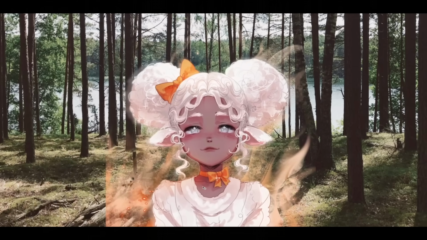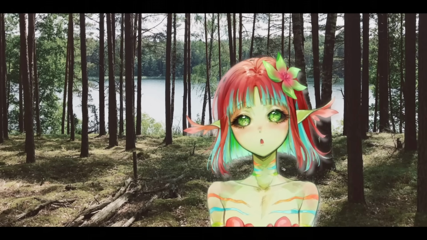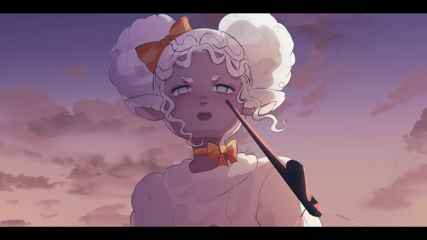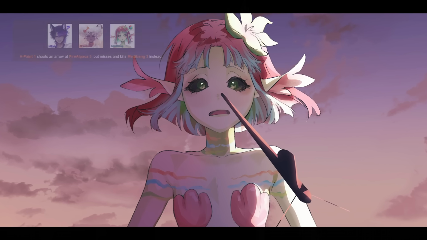The other tributes make their move. Fire Alpaca makes a run for the food, while Medibang desperately makes her way to the feast. High Paint shoots an arrow at Fire Alpaca, but misses and kills Medibang instead.